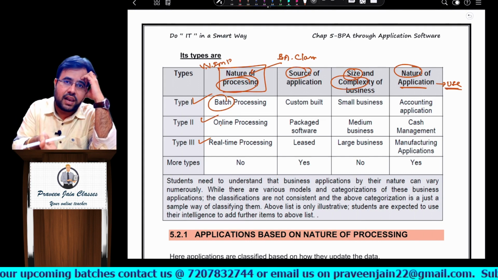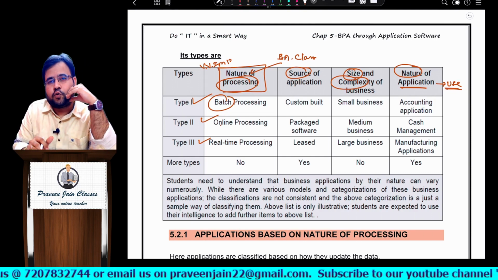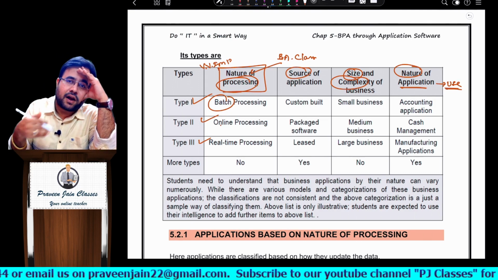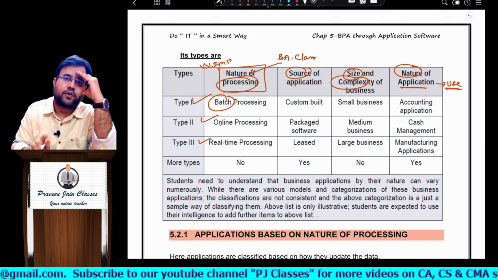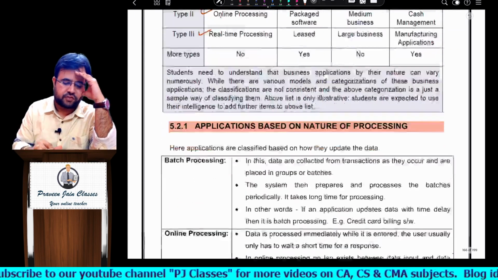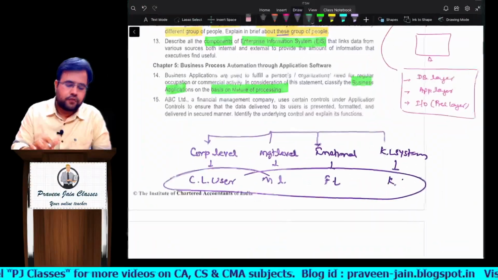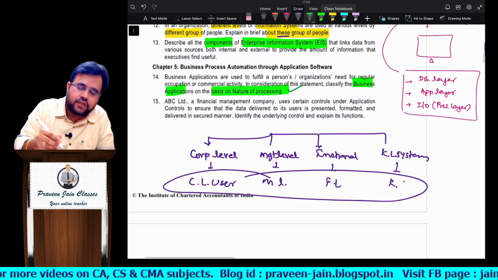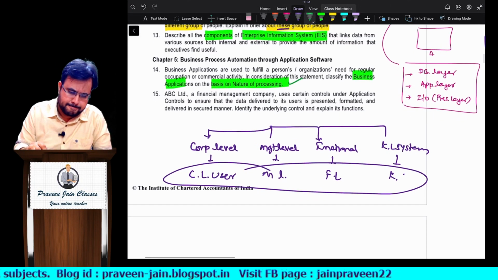For example, in the burglary alarm case study we have seen, whenever any thief enters the room, the burglary alarm automatically gives the siren. Human intervention was not required to operate, so that was real time processing. So here the question was based on processing, and you may write down real time, online, and batch processing.